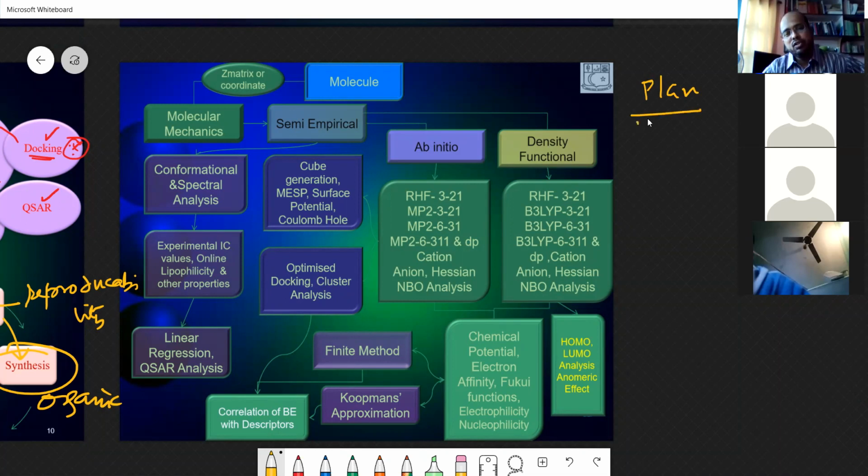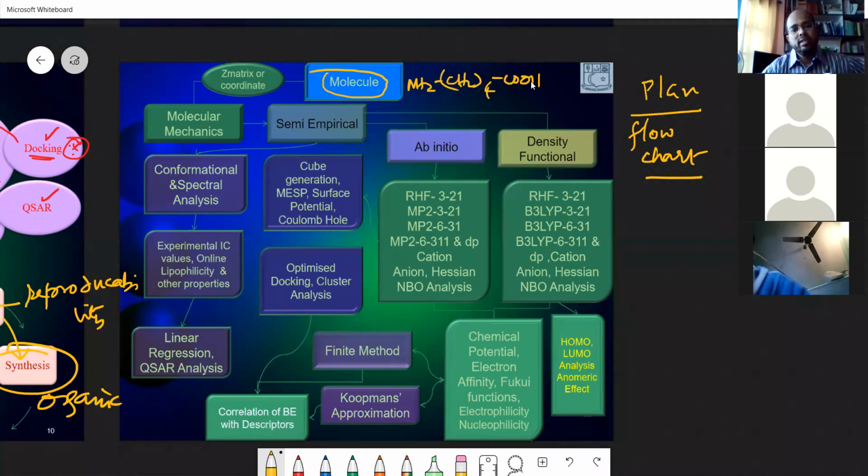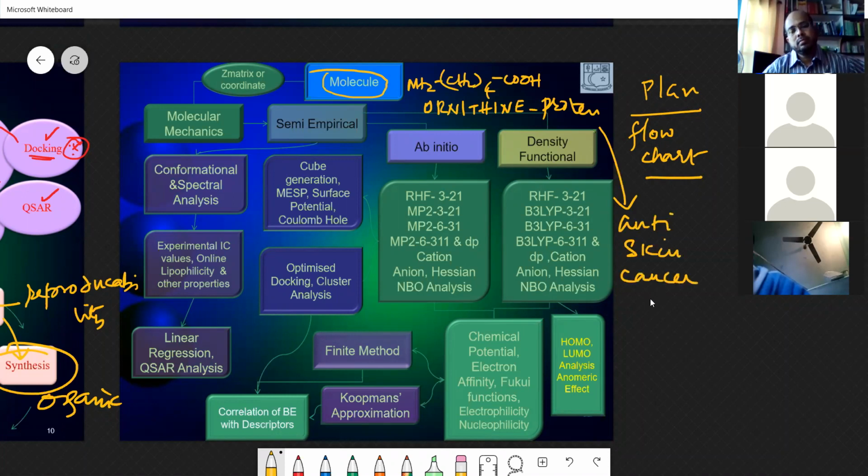I often told you that you should prepare a plan. This plan is usually done using a flow chart. I did this using the flow chart. First, I took a particular molecule. My molecule was NH2, CH2 4 times, COOH, and I called this ornithine. It is a protein. It is an anti-skin cancer drug.